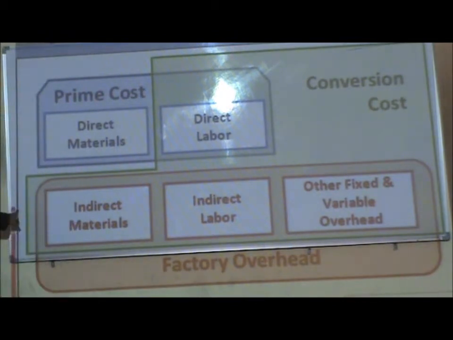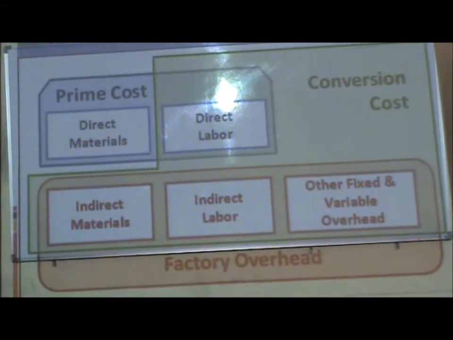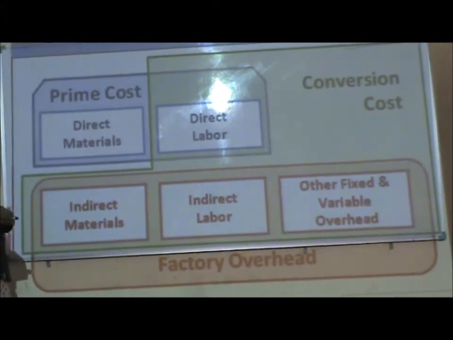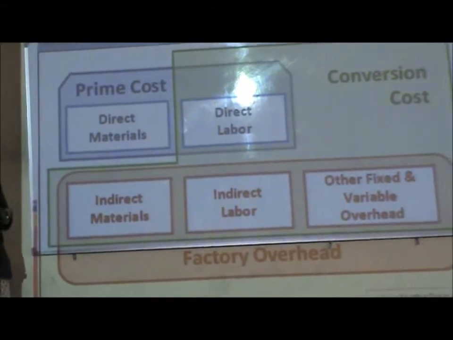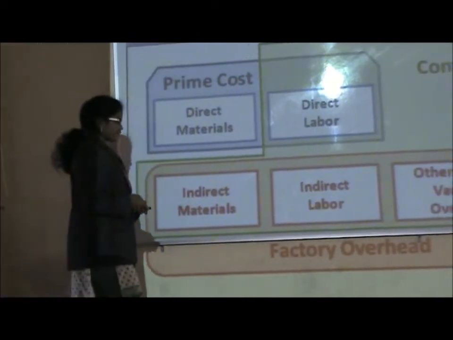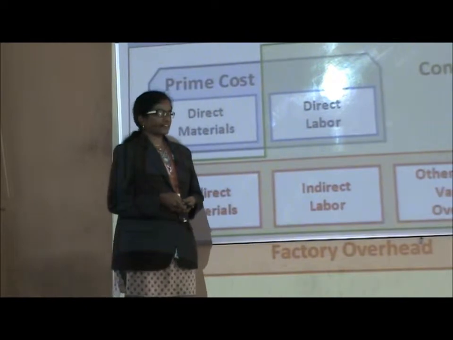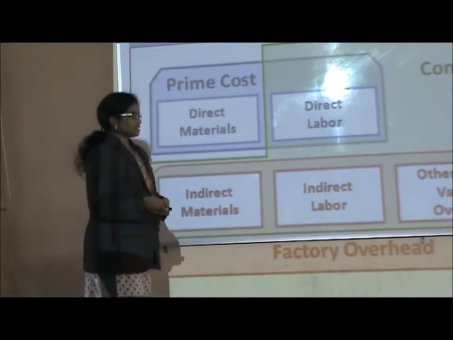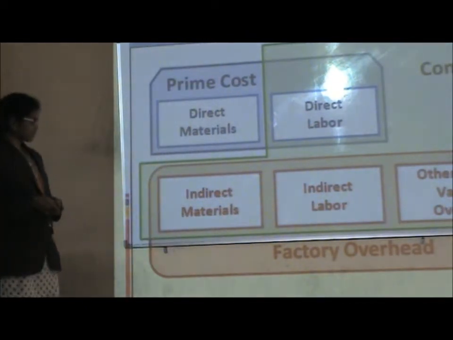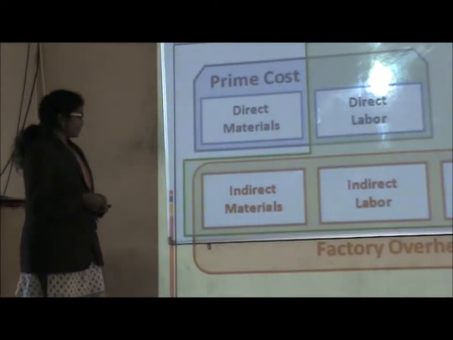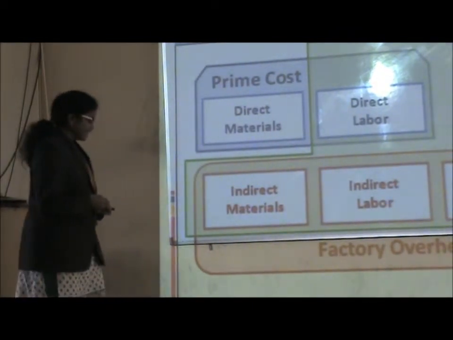Coming to factory overhead, in factory overhead we have indirect materials and indirect labor, and indirect expenses are also included in factory overhead. Examples of factory overhead are depreciation, property taxes, and insurance. All those come under factory overhead, along with indirect materials.